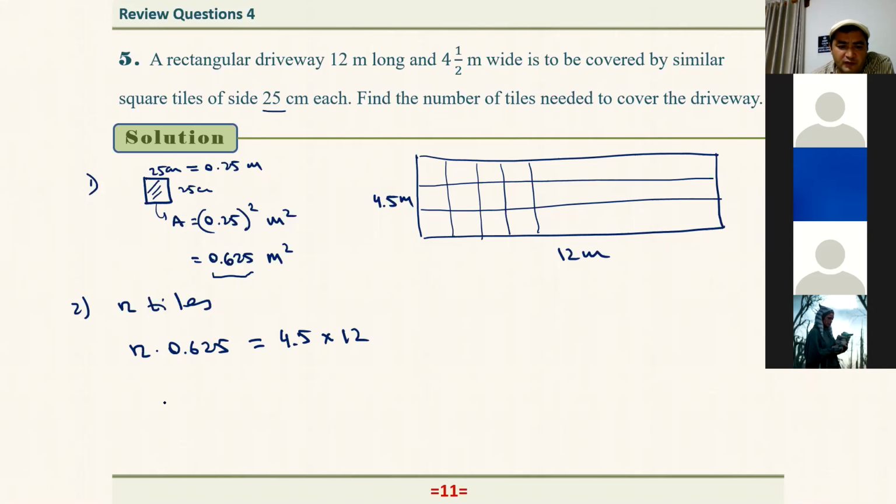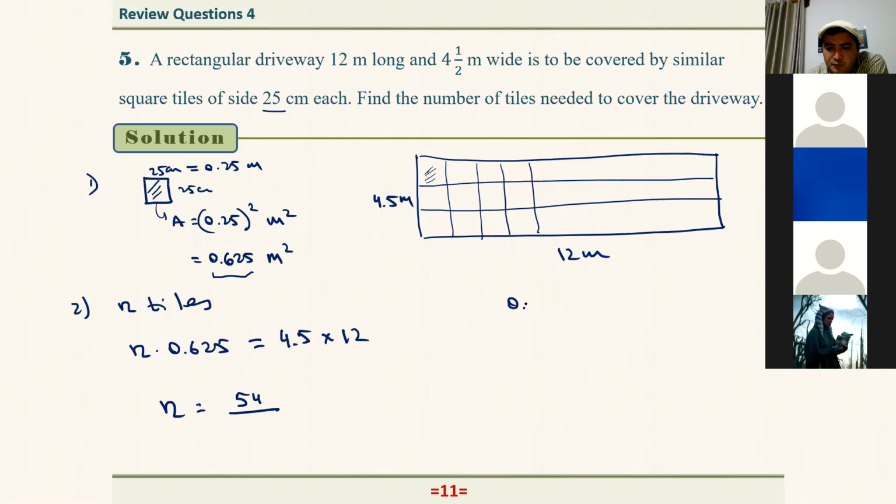Now from here, how can I find n? N is the total surface area divided by the area of one tile. So that's equal to 12 times 4.5: 4 times 12 is 48, 0.5 times 12 is 6. So 48 plus 6, that's equal to 54, over, and how about the 0.0625?